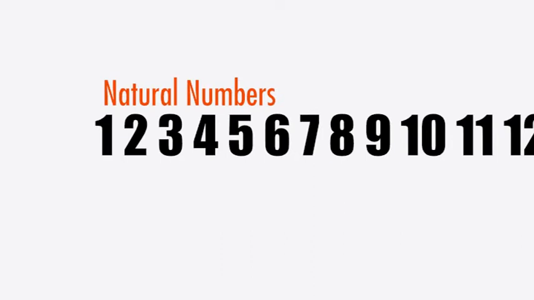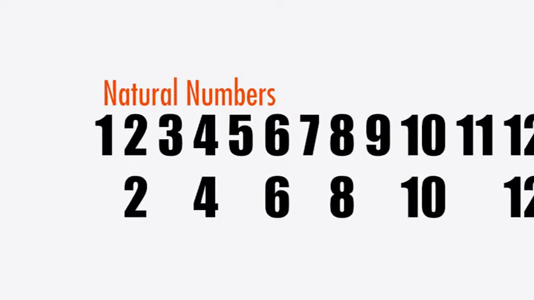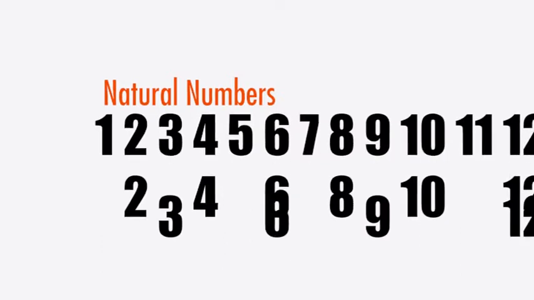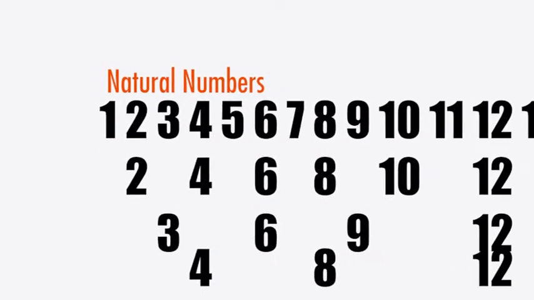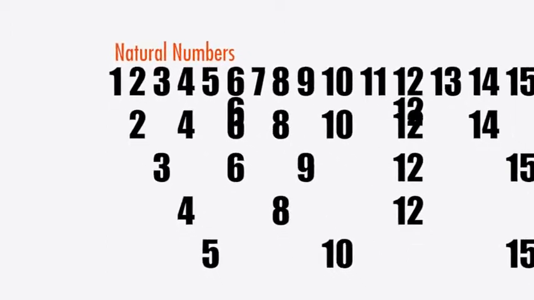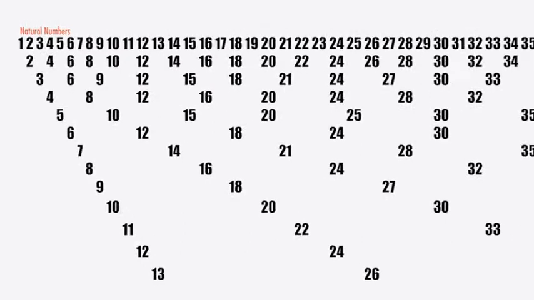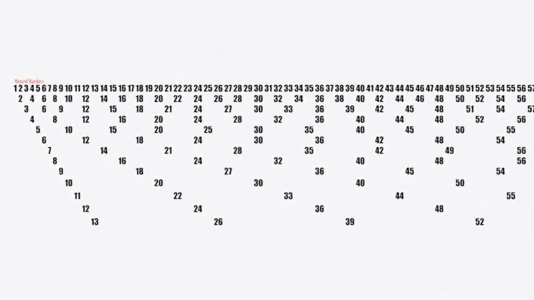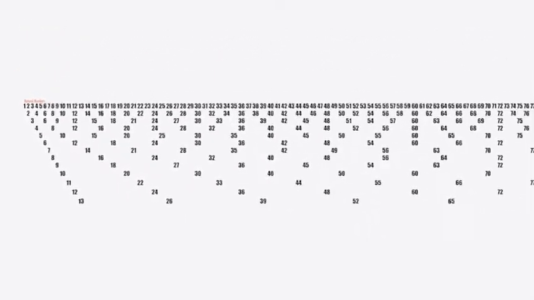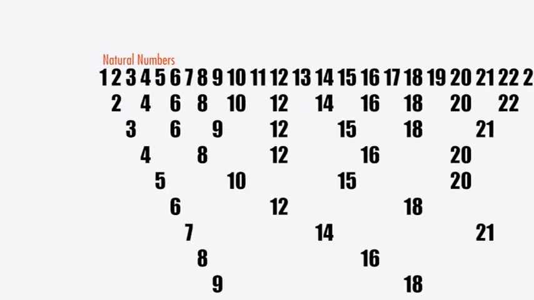So, what can we do with the set of natural numbers? Well, we can take every other number starting with 2 to get all the numbers that are divisible by 2. We can do the same for the number 3, and the number 4, and the number 5, and so on. Now, you can see that every number has to appear in at least one of these sequences. Most numbers appear in multiple sequences. 4 appears here and here, 6 appears here and here and here.